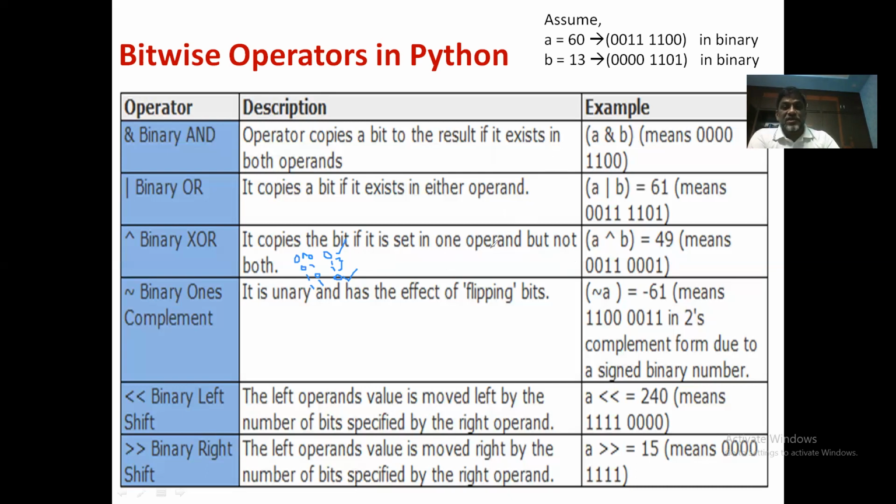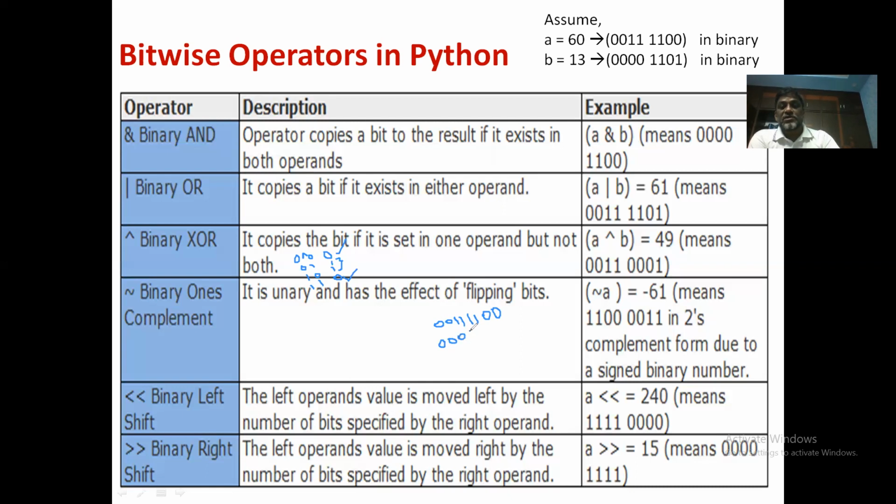Why? Let us understand it first. So I'll write it here because the space is not sufficient. The first number is 0, 0, 1, 1, 1, 1, 0, 0. And the second number is 4 zeros.